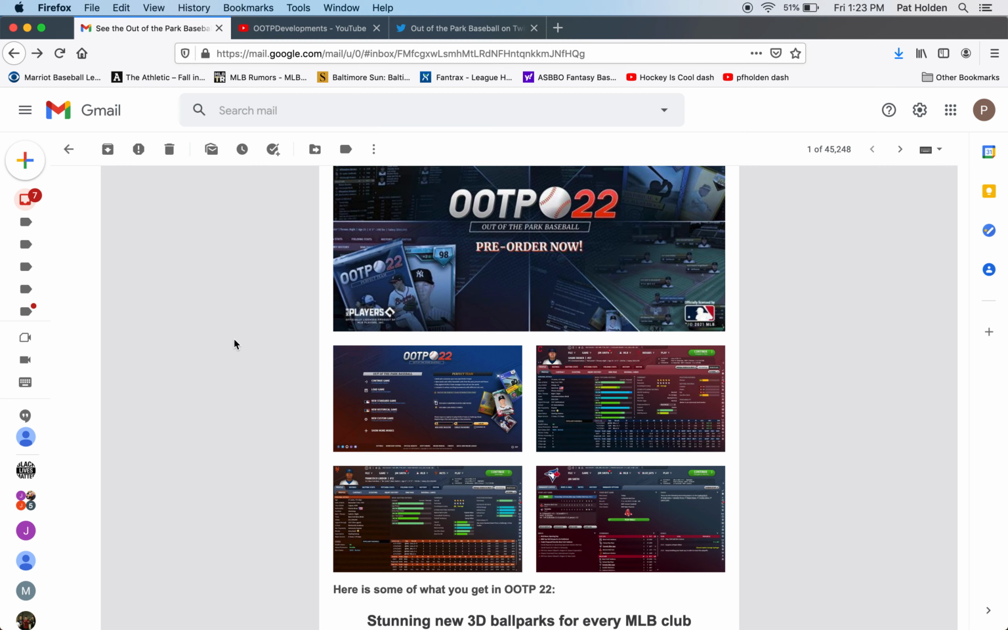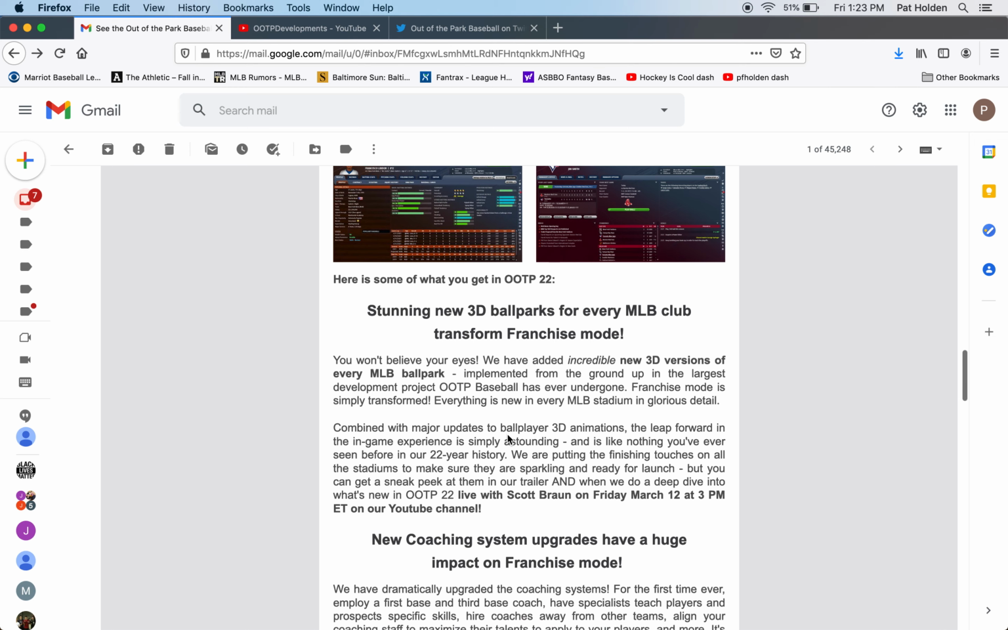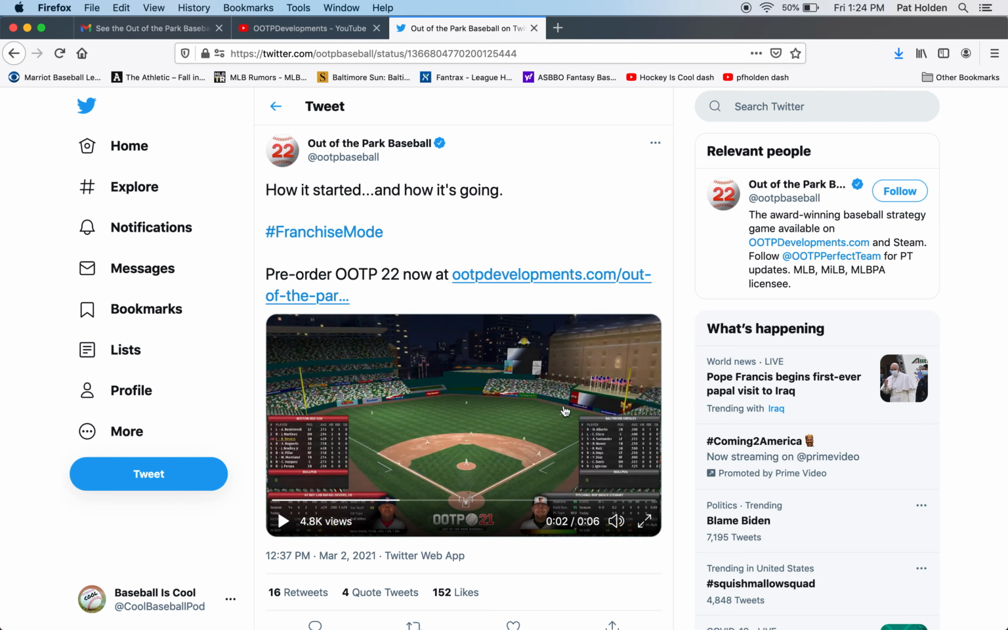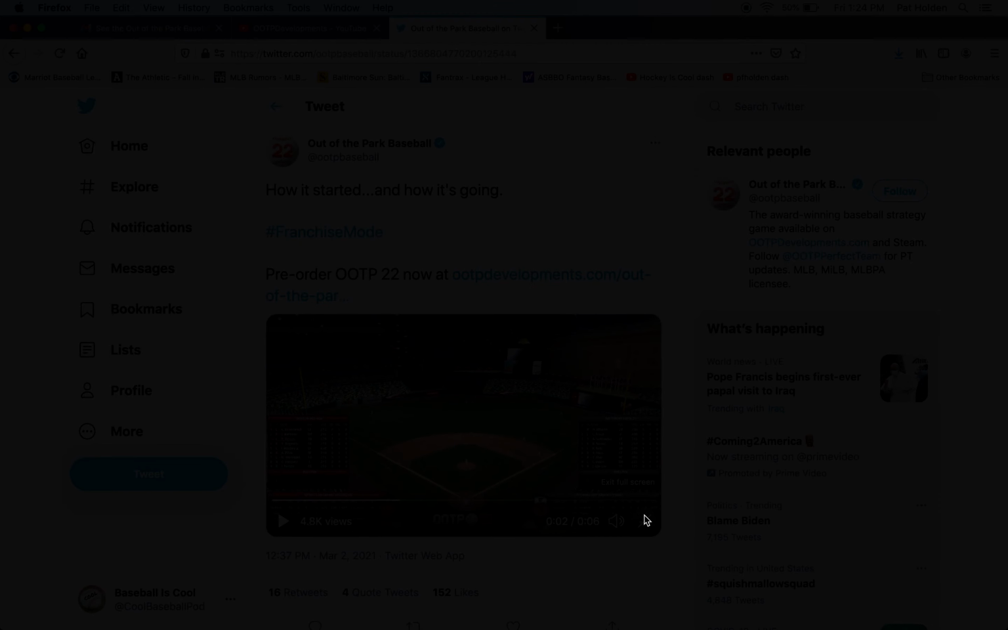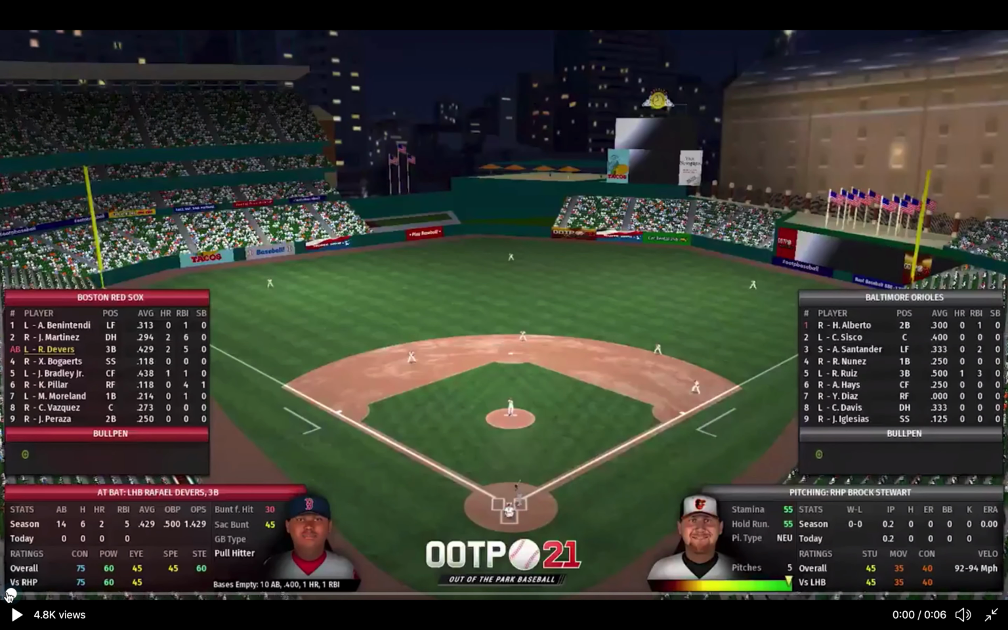So here's the email. They say the stunning new 3D ballpark mode for every major league club, and it is. So this is implemented from the ground up. It's the largest development project Out of the Park Baseball has ever undergone. Wow. It is a major upgrade to the way the parks look, and I showed this in my last video. Whether it's a major upgrade to the game, that's for you to decide. But the parks look way better.